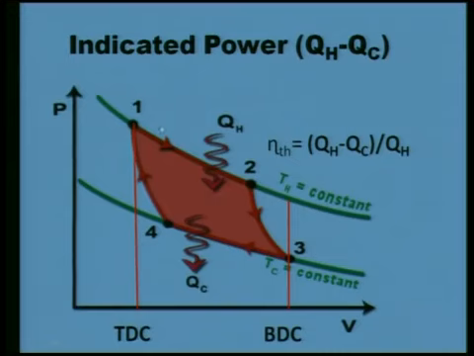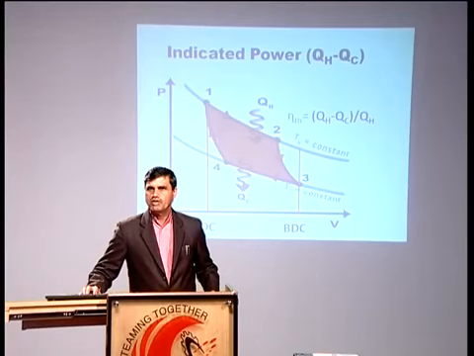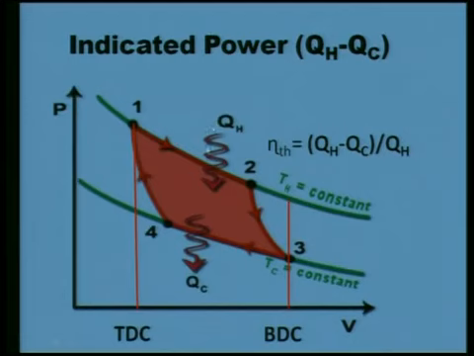It means the piston is moving from TDC to BDC, heat is being added, but temperature remains constant. Due to expansion from 1 to 2, temperature should go down because expansion is taking place and pressure is decreasing, but at the same time heat is being added. So the expansion results in lower temperature, but when heat is added at the same time, the final result is to keep the temperature constant.